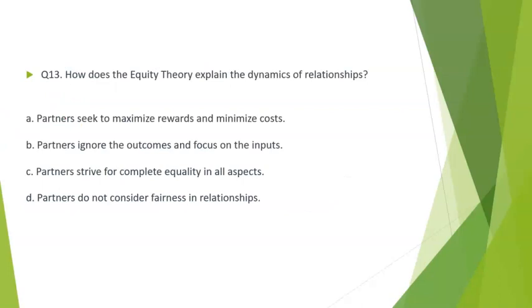Let's move on to question 13. How does the equity theory explain the dynamics of relationships? Option A. Partners seek to maximize rewards and minimize costs. Option B. Partners ignore the outcomes and focus on the inputs. Option C. Partners strive for complete equality in all aspects. Option D. Partners do not consider fairness in relationships. The correct option is option A. Partners seek to maximize rewards and minimize the costs.